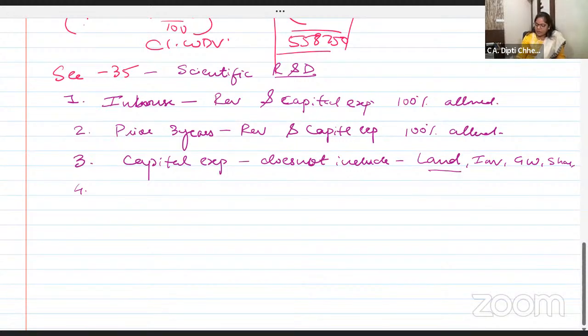It does not include land. Please underline land. In exam, they will give you capital expenditure is 7,50,000 and 5 lakh is the cost of land. So cost of land 5 lakh will not be allowed. 2,50,000 which is the remaining is allowed.